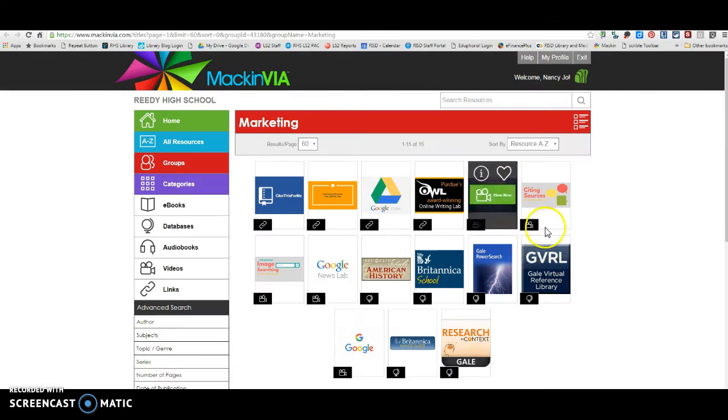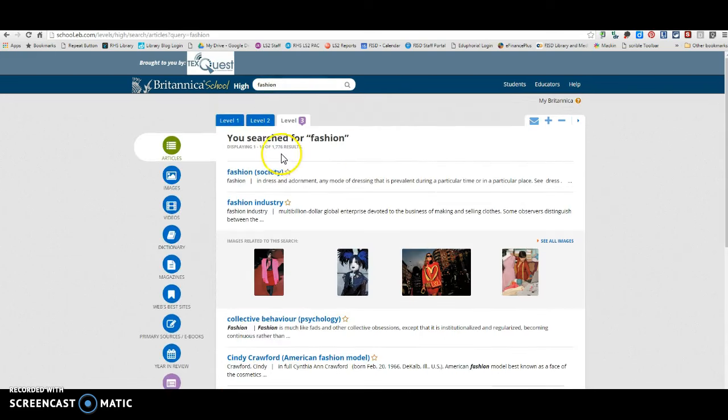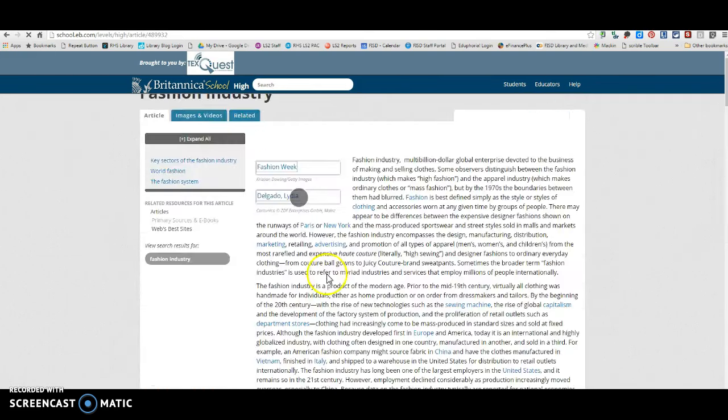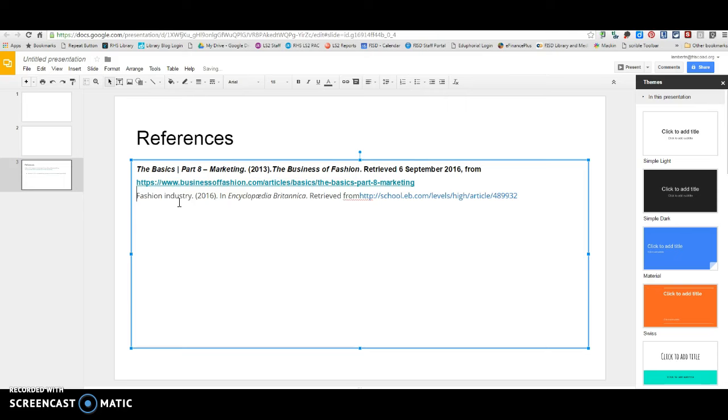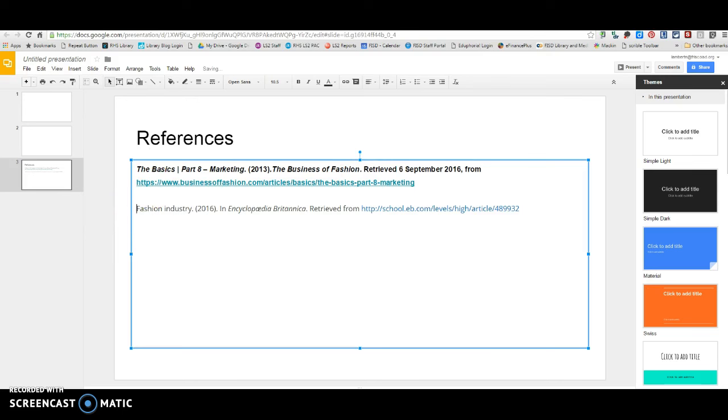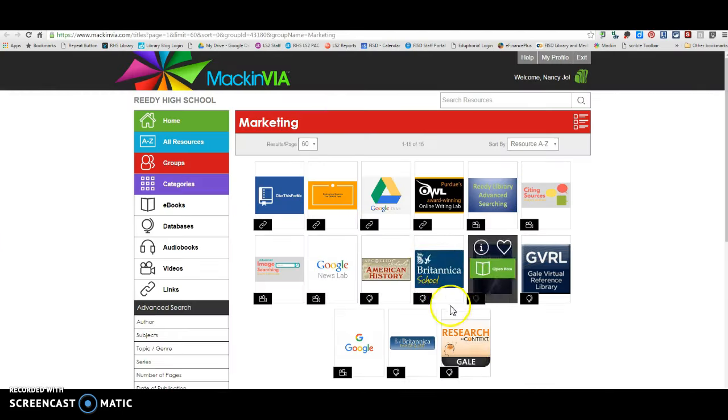In the McInVia group that you have here, you also have some databases. So for instance, if I wanted to use this article, I would come up here to this site, and I would just make sure it says APA again, and then I would just copy and paste this citation into my references slide, okay, and then I would be good to go as far as citing a source here. So most of the databases that I put in this McInVia group for you guys will provide the citations within them.